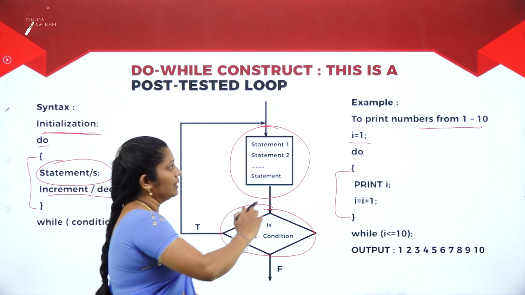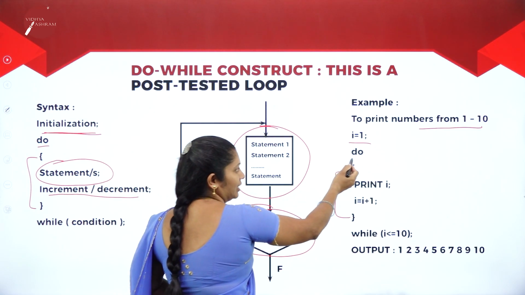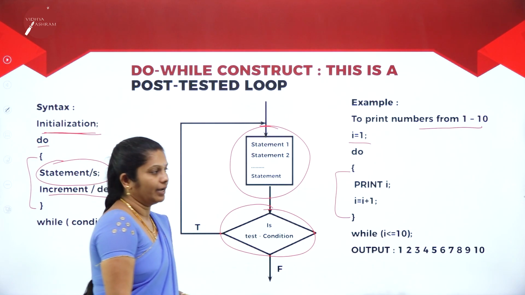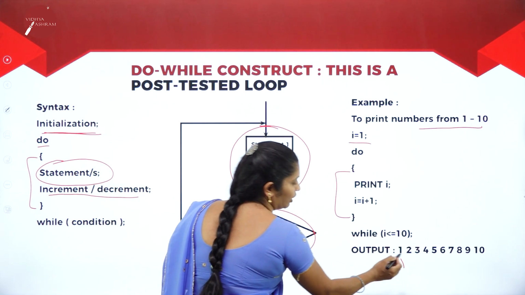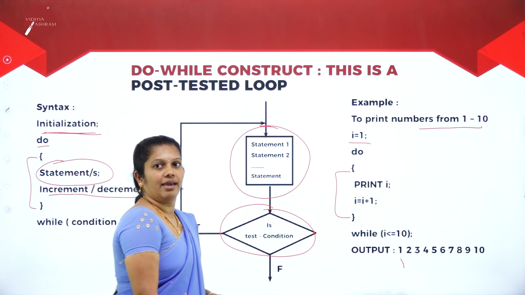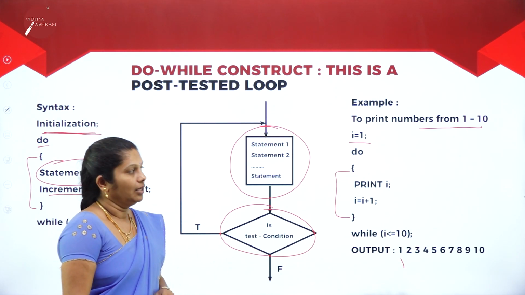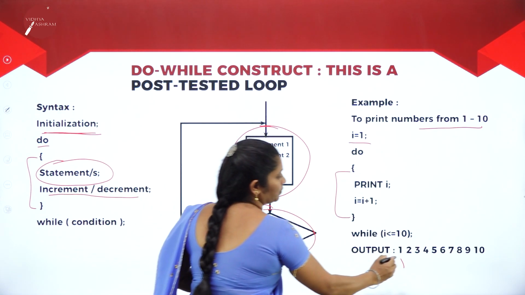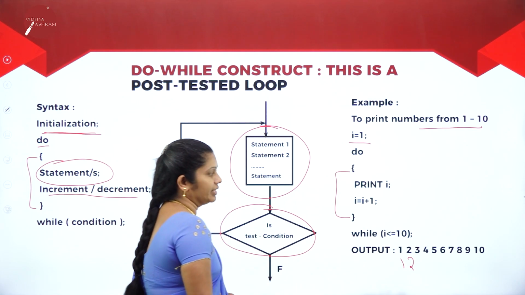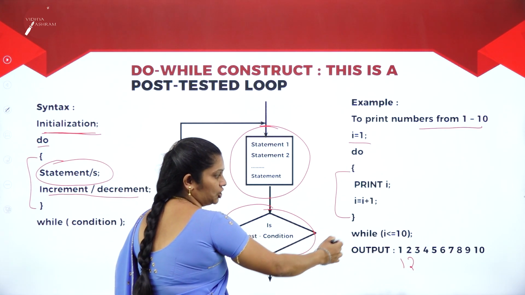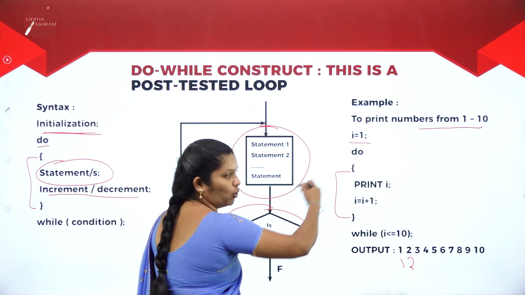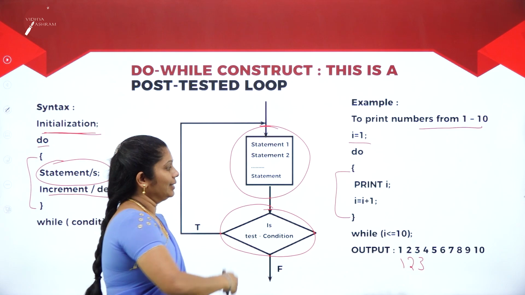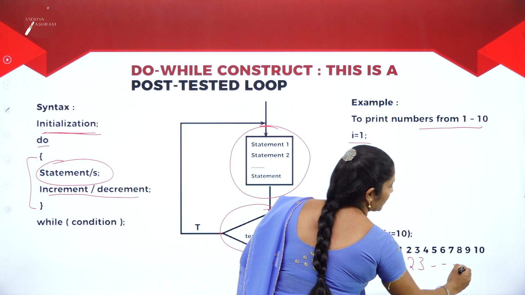In this, first what happens, I will initialize it to 1, then we give the do statement, then it will enter the loop. Now, I has to be printed, so whatever value is in I, it is going to print 1. Then it will check the condition, I is less than 10, that is 1, so it will increment, once again go and execute it as 2, print the 2. Then once again it will increment by 1, 3, then check the condition, satisfied, once again it will go back to the loop, print 3, then increment to 4. Like that, it will print up to 10.